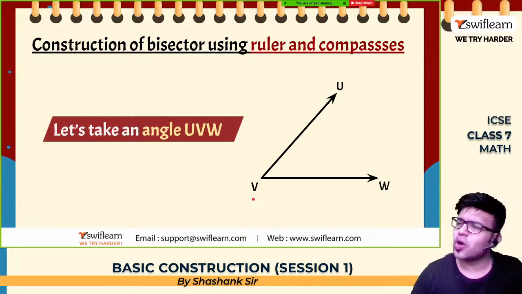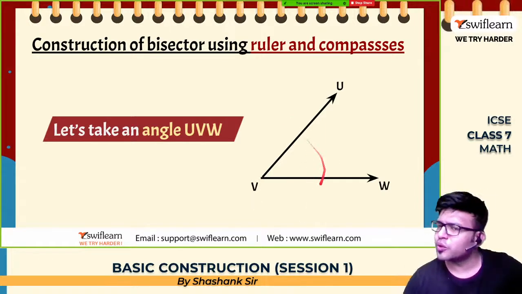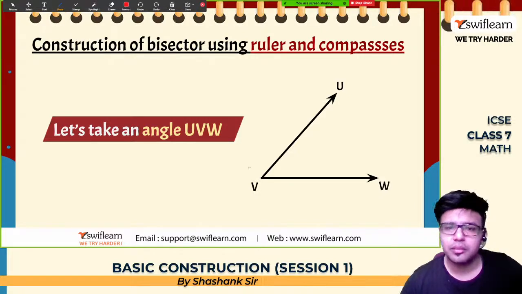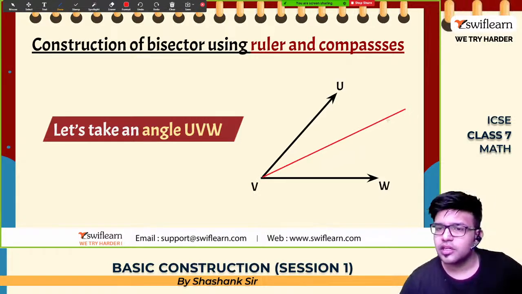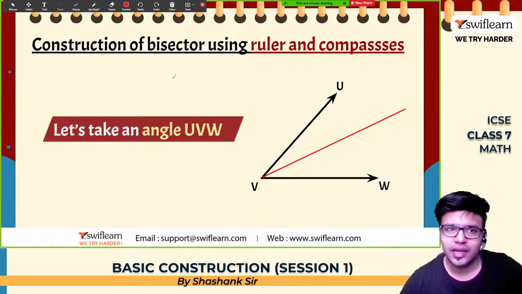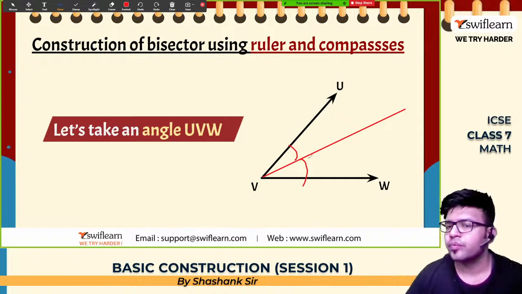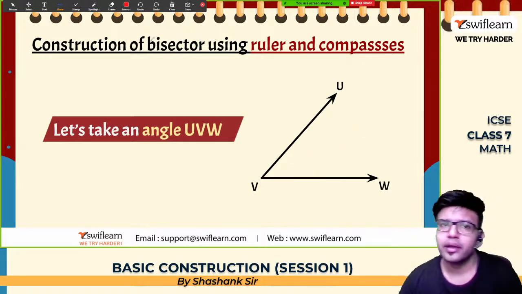Draw any angle of unknown value. We don't know the value. Draw VW, draw VU, any angle. Now we need to draw a line, a bisector, such that this angle is equal to this angle. कैसे sir? Exactly कैसे draw करें? Very easy. देखो यहाँ पे.